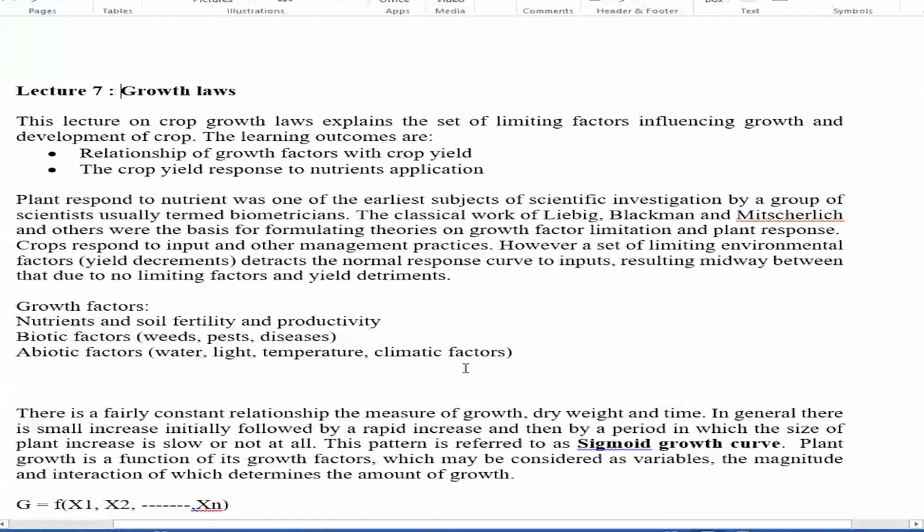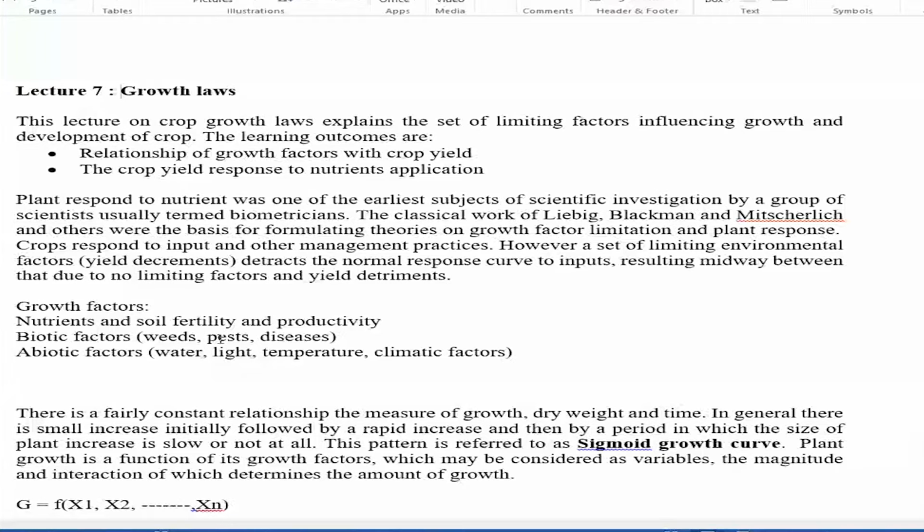But if the biotic factors are not taken care of, if you don't manage pests, diseases, or weeds, you may not attain maximum production. So all the factors should be at their optimum to maximize production.